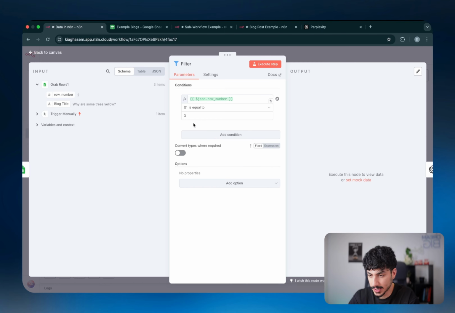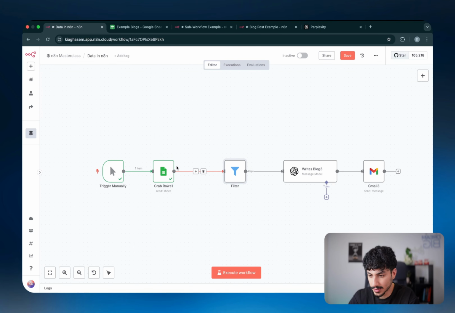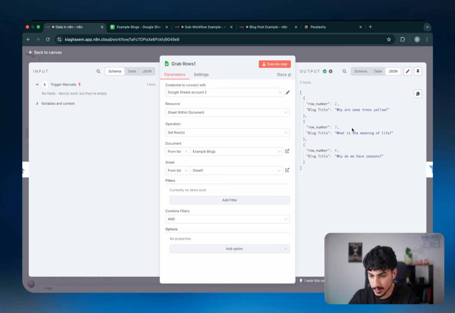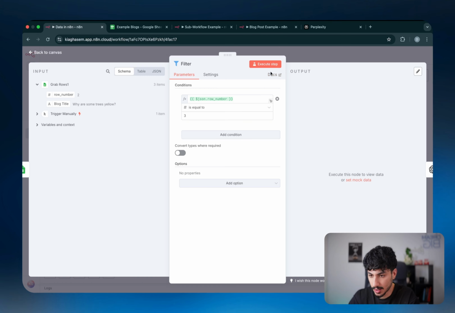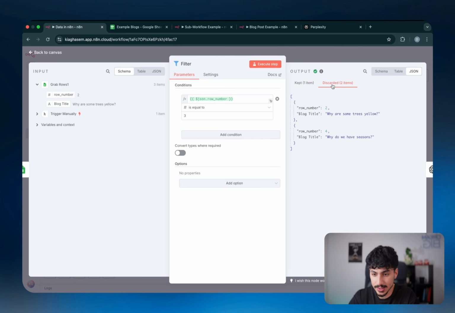So in this case, what it's basically saying is go through each of the items that come in, each of these 3 items, look for the row number of each item. If the row number is equal to 3, keep it. If it is not equal to 3, remove it. So if I come back here and I run this, as you can see on the right side in the output, it's kept 1 item and discarded 2 items.